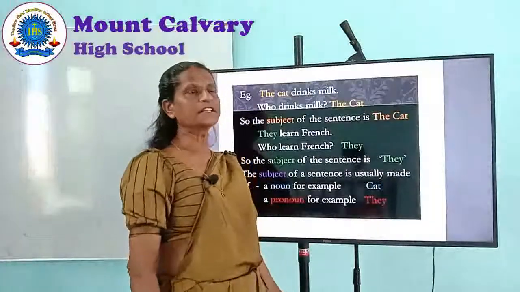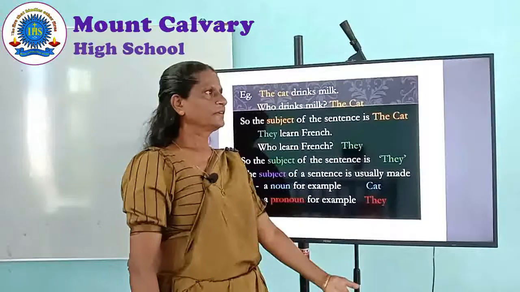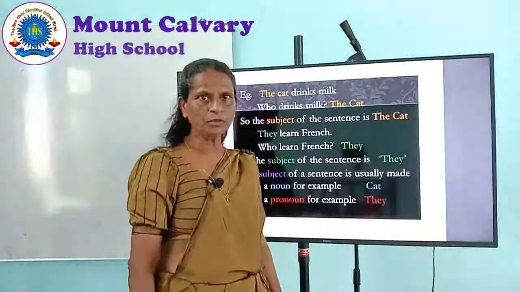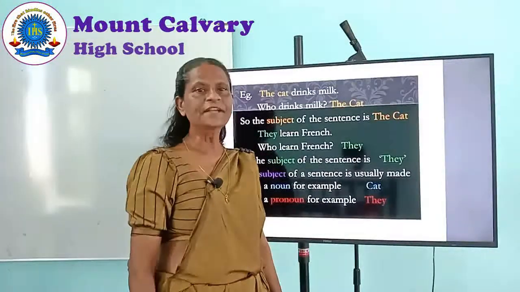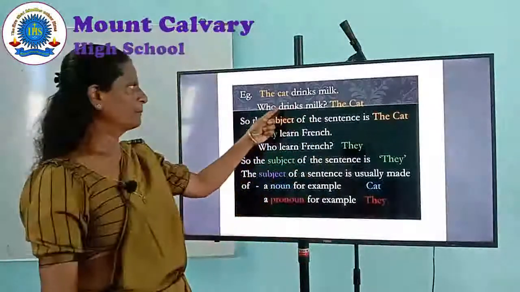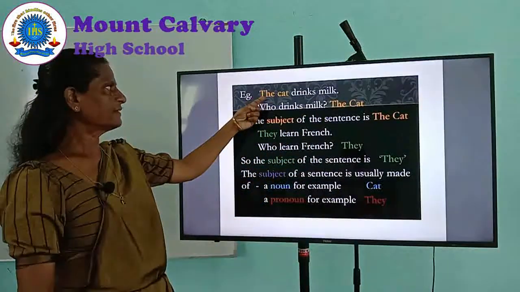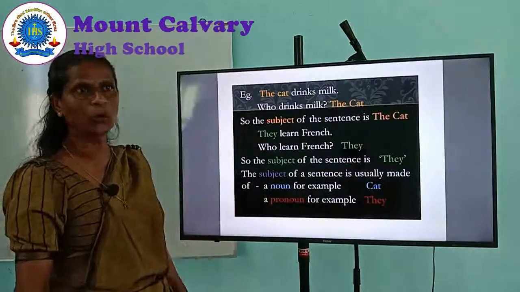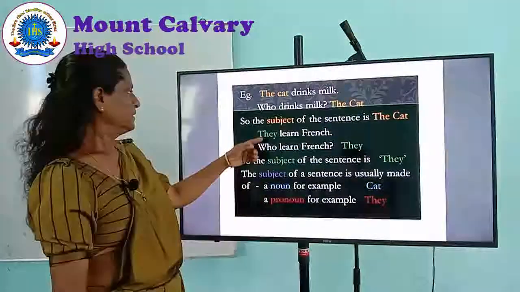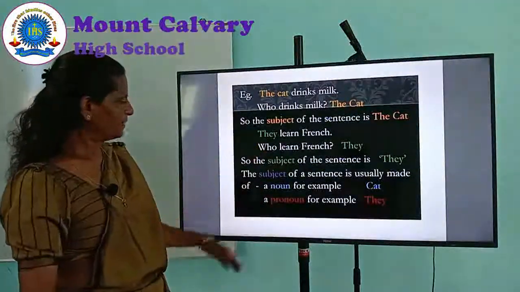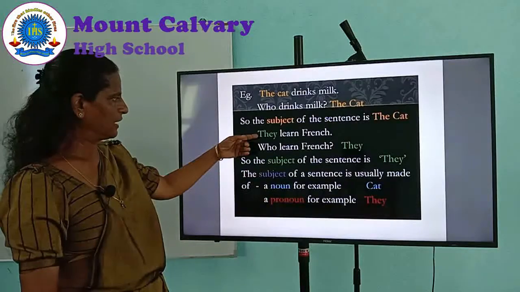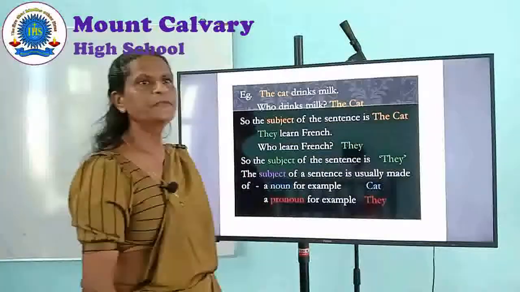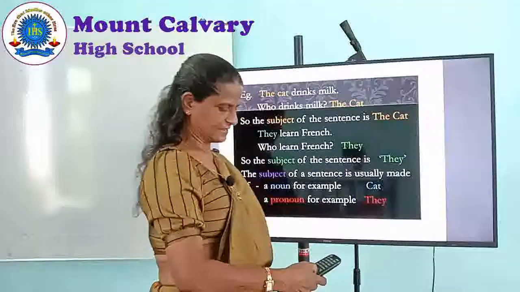So the subject can be taken as a pronoun as well as a noun. First example, cat, that's the noun. The second example, we have used the pronoun they as the subject of that sentence.